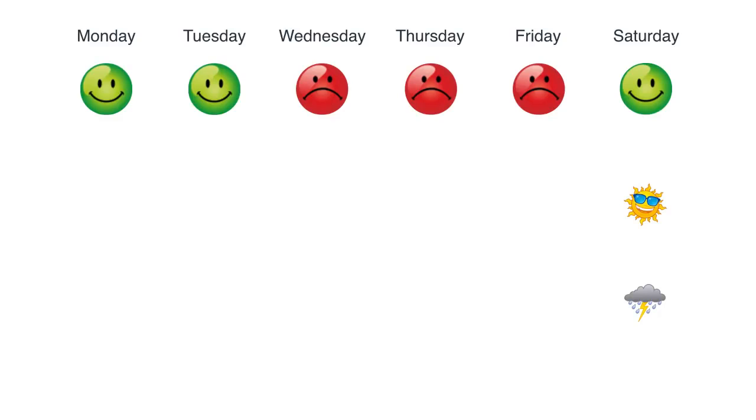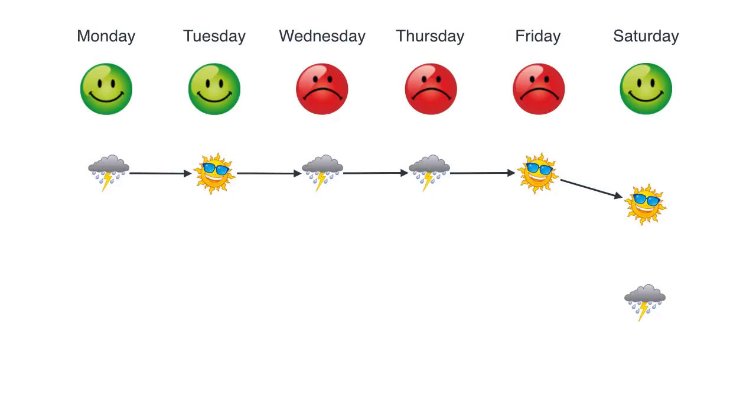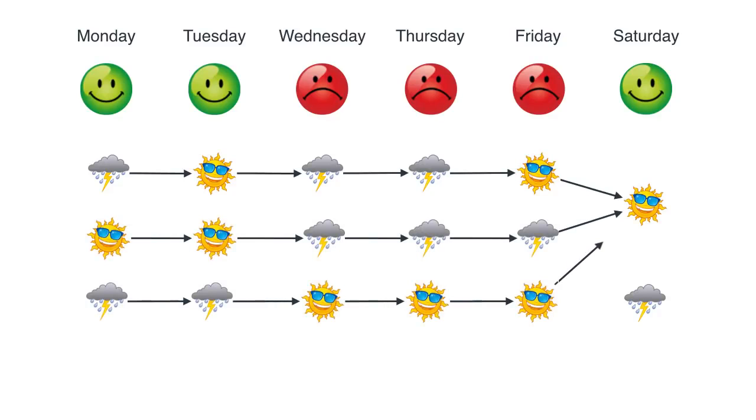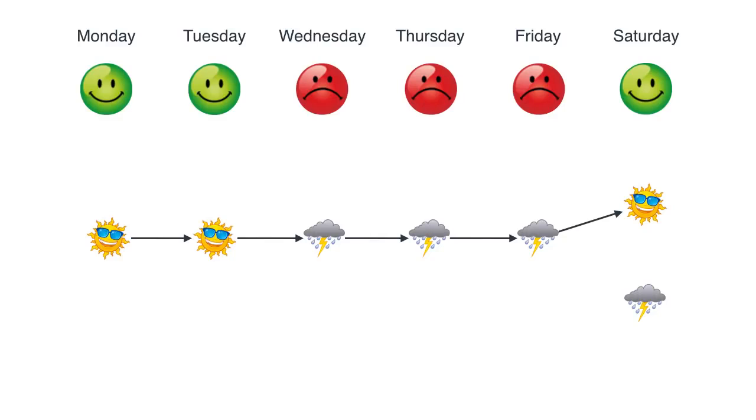So if it was sunny, then let's say that a bunch of paths led to this being sunny. These are many possibilities. At the end of the day, we really only care about the one that came with the maximum probability, right? So that's what we're going to do at every stage.